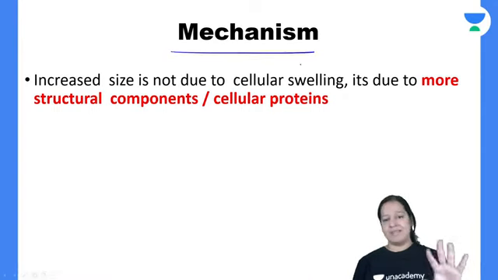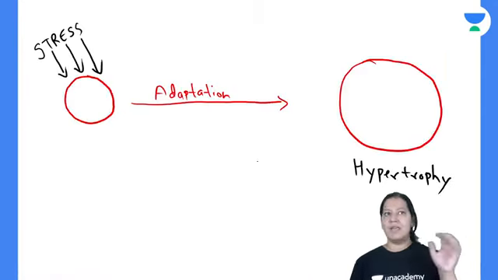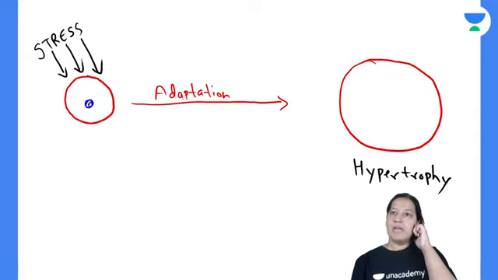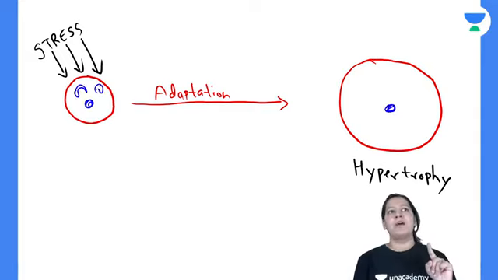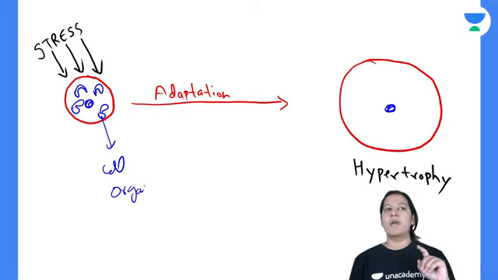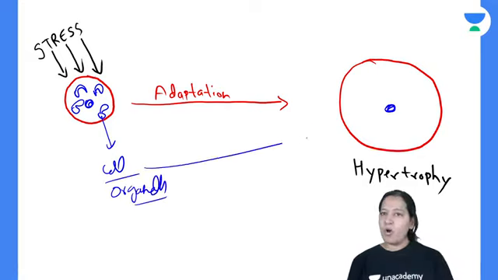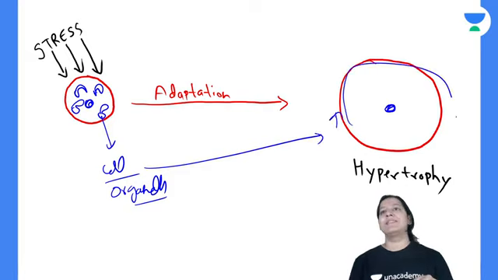Mechanism. Why is the cell size increased? Listen. Here the cell contains a nucleus. Here also one nucleus. But here the cell contains endoplasmic reticulum, ribosomes, and mitochondria. These are known as cell organelles. So here the cell organelles are increasing. That's why the size is increased.